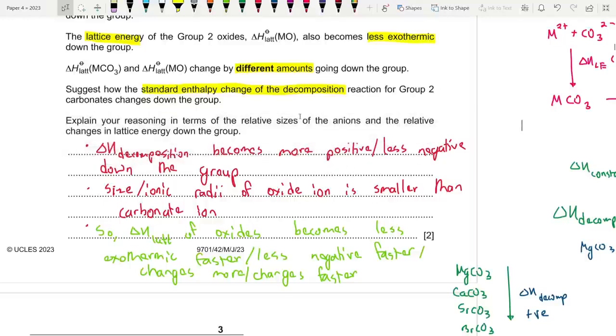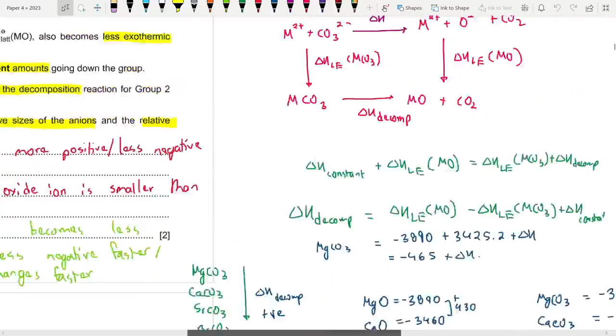Okay, so to answer that, I just told you that the size of the oxide ion is smaller than the carbonate ion. So that checks box number 1. And then they want an answer in terms of the relative changes in lattice enthalpy. So we can say that the lattice enthalpy of oxides has a greater impact. It changes more, or it becomes more positive or less negative faster comparatively. And why does this matter?